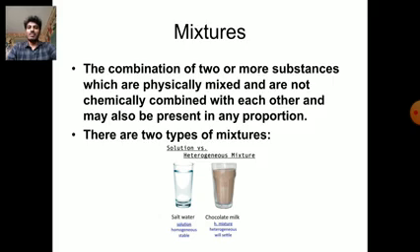Next one is mixtures. What is a mixture? A mixture is a combination of two or more substances which are physically mixed and not chemically combined with each other, and may be present in any proportions. This is called a mixture. There are two types of mixture. First one is homogeneous mixture and second one is heterogeneous mixture.